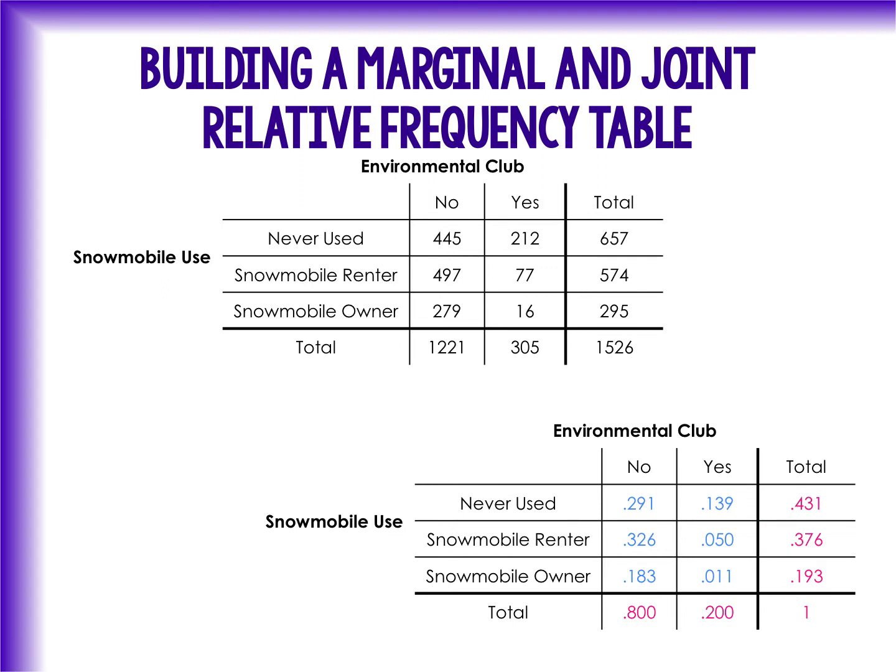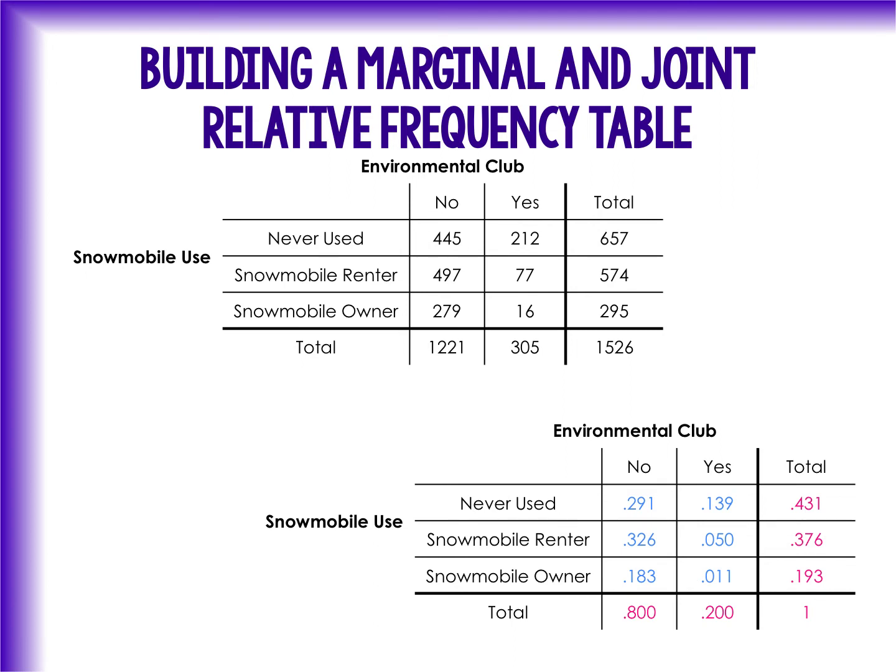They give you a lot of information quickly, and they make it really easy to figure out particular probabilities and things. We end up using these a lot for that. But sometimes they can be difficult to work with because it's very hard to see how one group compares to another. For instance, it's really hard to look at things and decide how people who aren't in the environmental club and their snowmobile use compare to people who are in the environmental club.